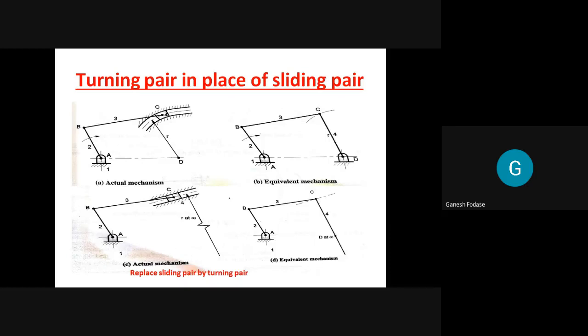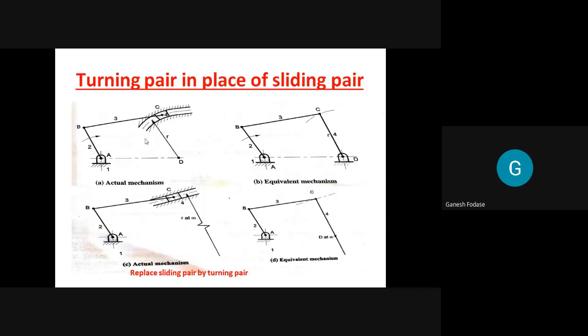So let's understand this mechanism. Is this arrow visible to all? Hello? Is this arrow visible or not? Hello? Is the arrow visible? Yes or no? No, sir. Not visible. Now it is visible? Yes, sir.